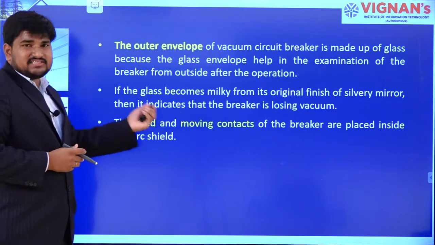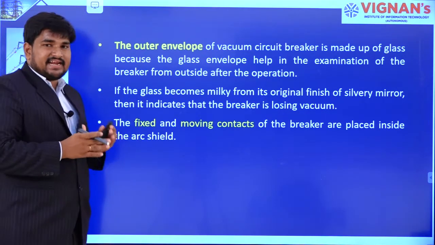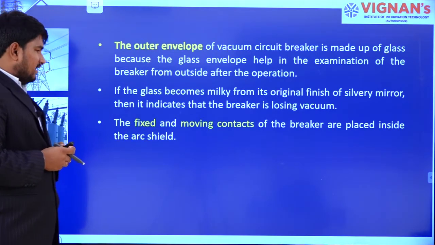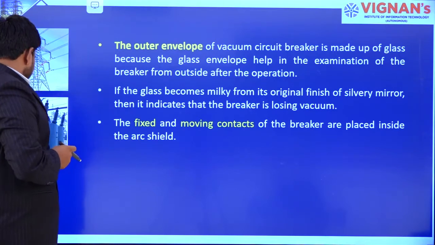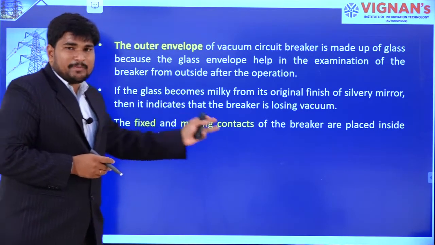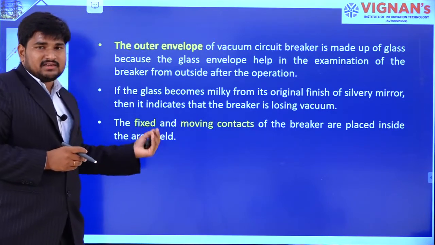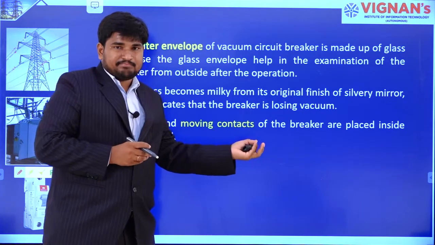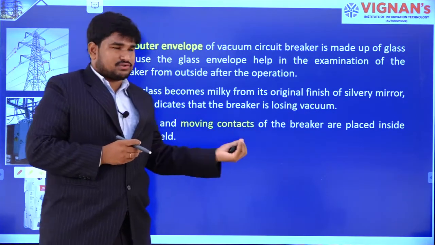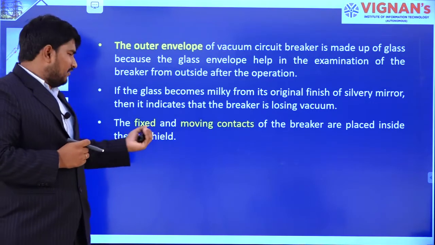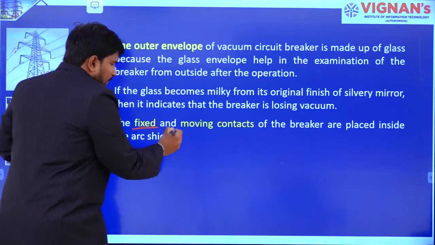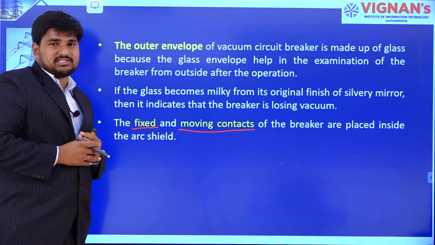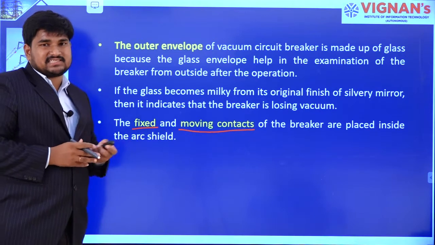The next one is the fixed and moving contacts. These fixed and moving contacts are placed inside a vacuum chamber, and these contacts have to be manufactured with good materials. In the next slides I will discuss what materials are used for these fixed and moving contacts, and what aspects depend on this construction.